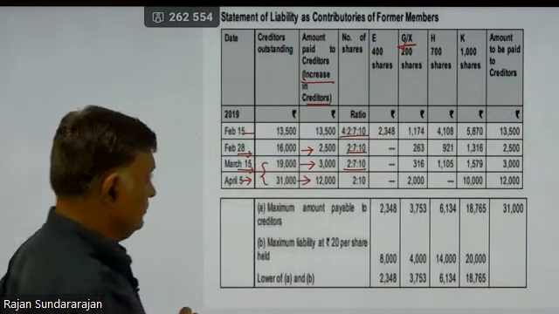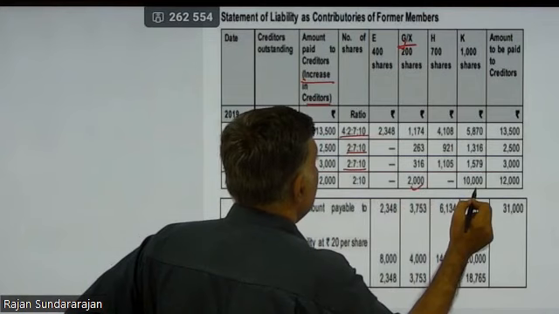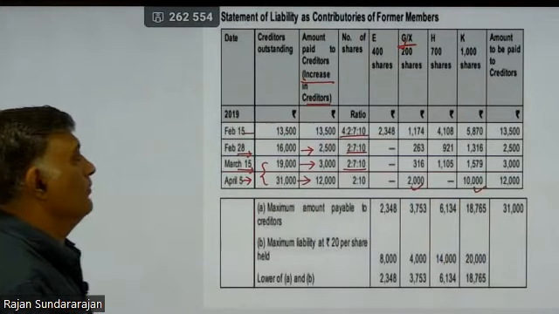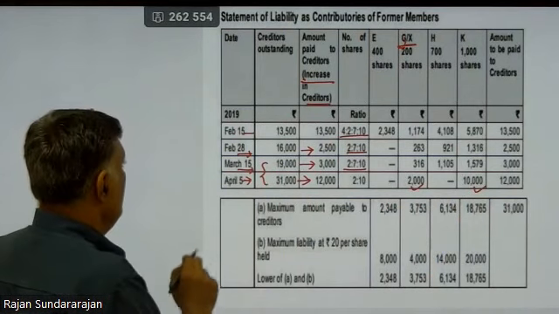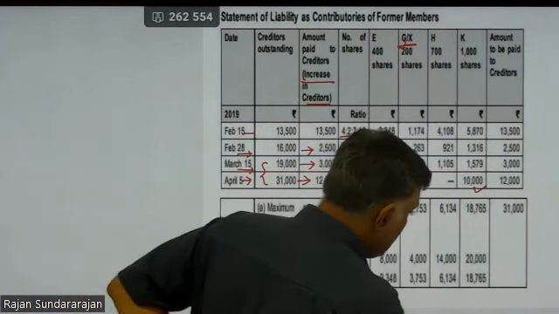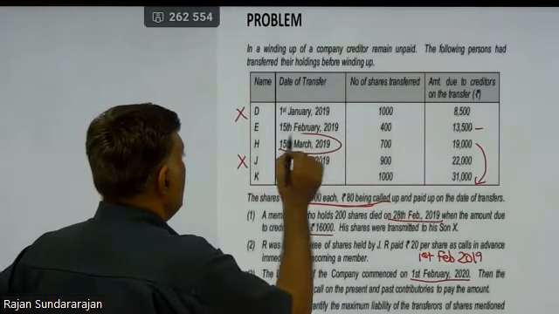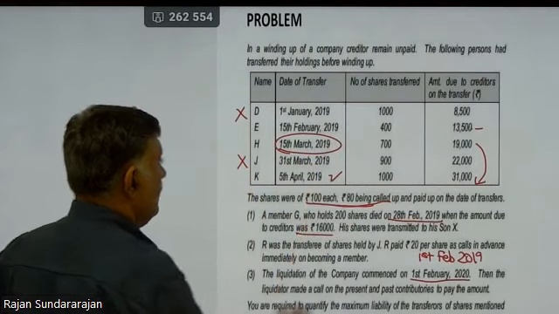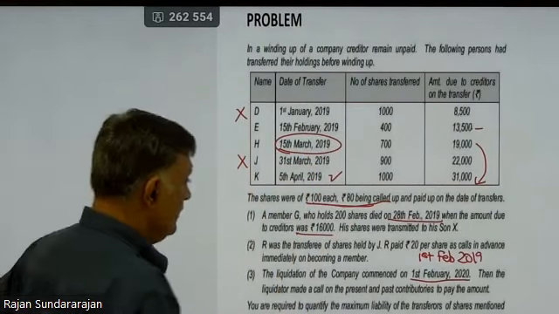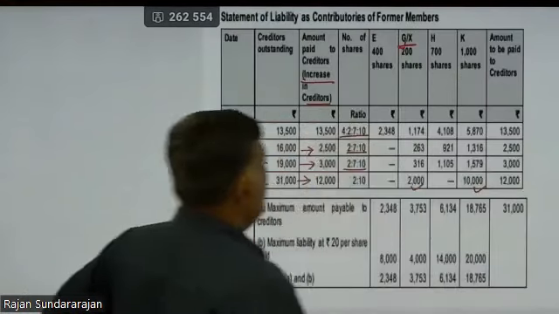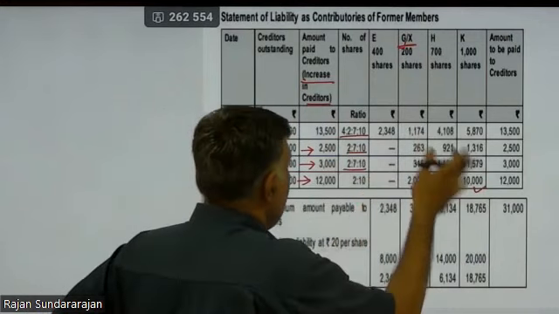This 12,000 will be borne by X and K only. Right? Why have we excluded H? Because H ceased to be a shareholder much prior to this date. H ceased on 15th of March, whereas we are looking at 5th of April now. So who are all the shareholders on 5th of April? Only those people will be responsible. X will be responsible because he is a current contributory. Then K is also responsible.